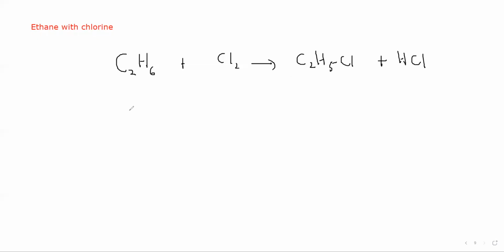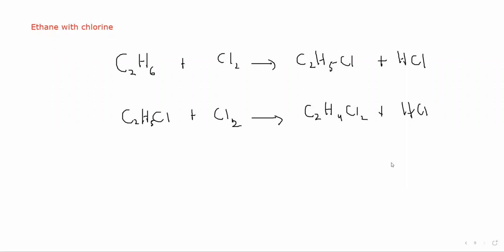And this will continue. I'm not writing all the equations, I'm just explaining the idea. C2H5Cl will react with another chlorine. What will be the product? Because the number of carbons remains the same, the number of hydrogens decreases and the number of chlorines increases by one, and the product HCl will always be there. This reaction will continue until all of the hydrogens are replaced by chlorine. There are more equations, but I'm just writing one. Is the substitution reaction clear?